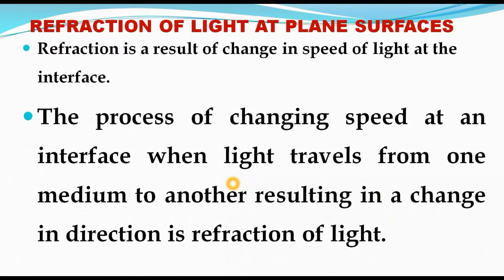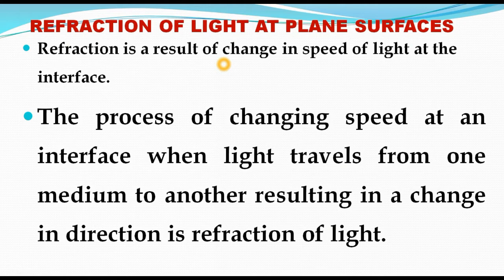So what is the reason for the refraction of light? Because light travels from one medium to another medium, its speed changes. Due to the change in speed, its direction also changes. That is the cause of refraction. Refraction is the result of the change in speed of light at the interface.